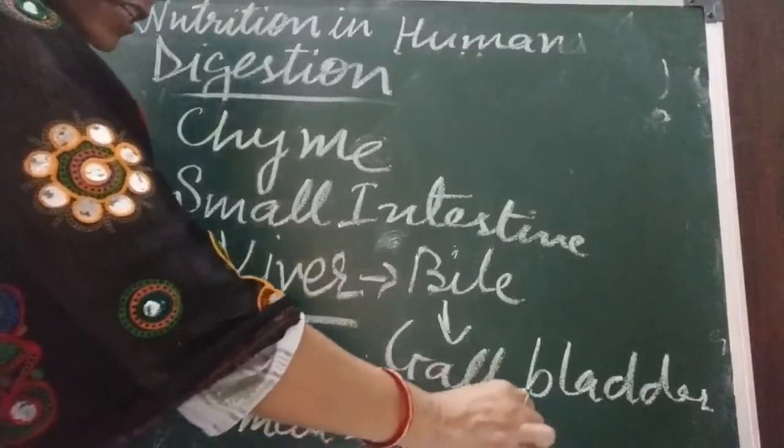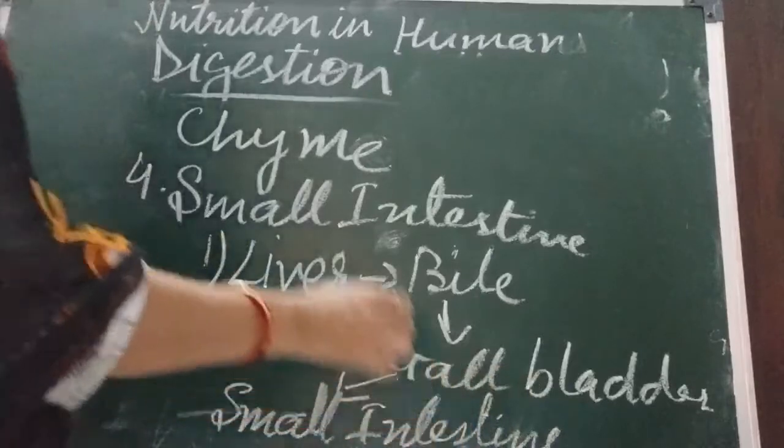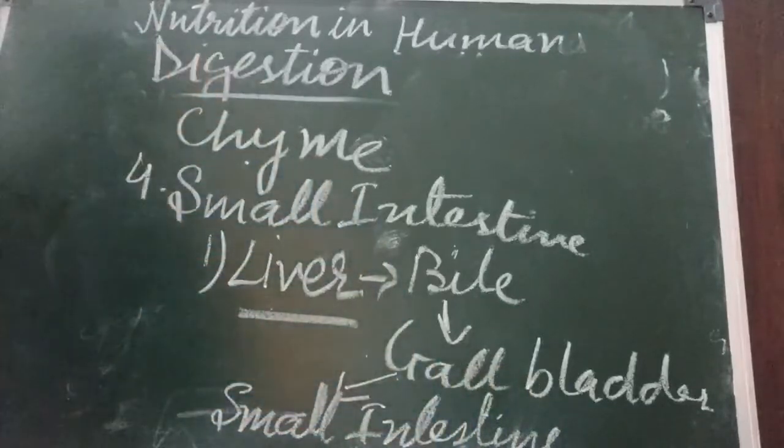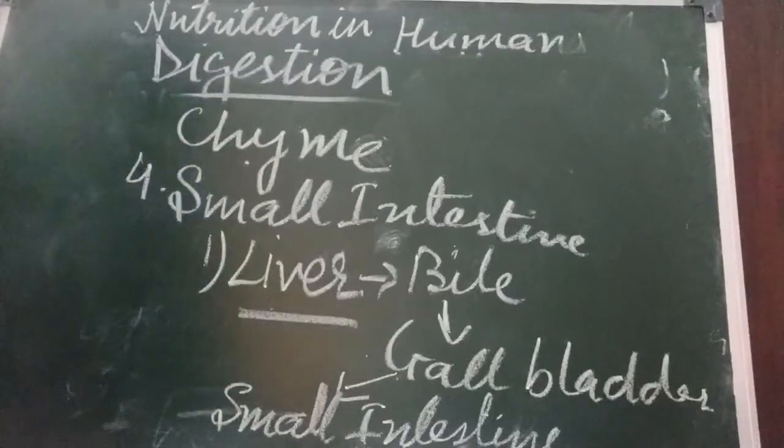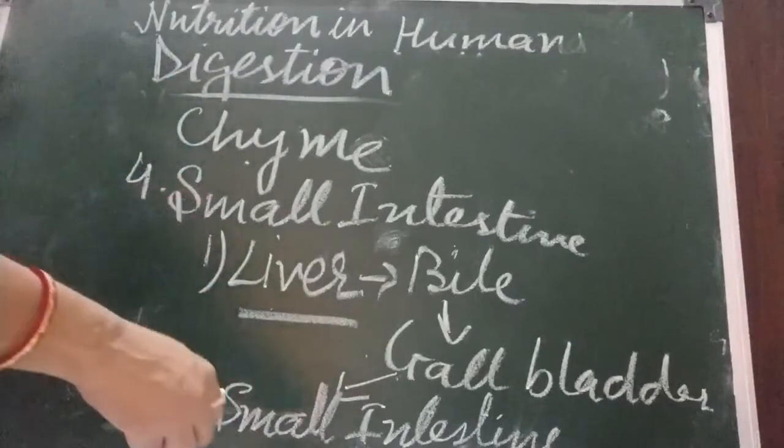Okay, so when this juice goes and mixes with the chyme, what happens? This breaks the fat into fat globules. Okay, so this is the function of bile.